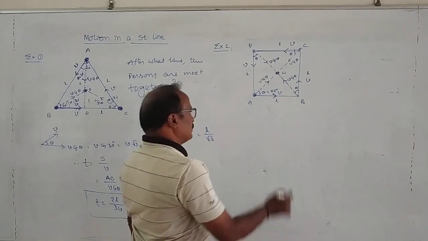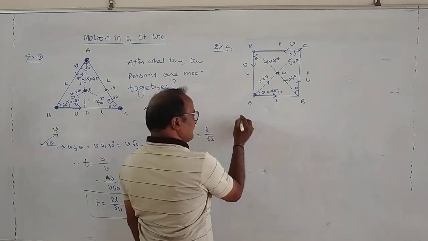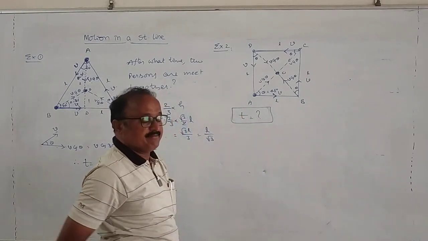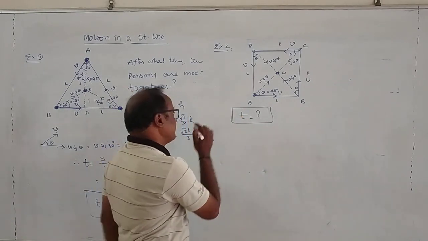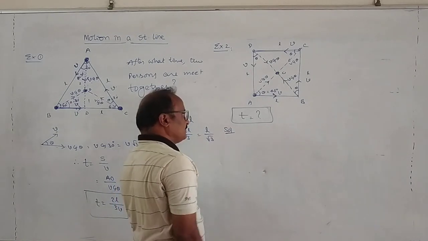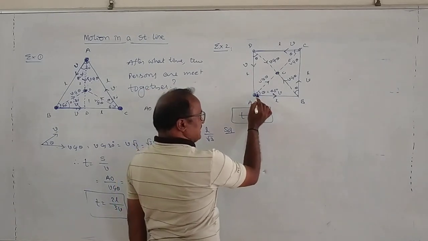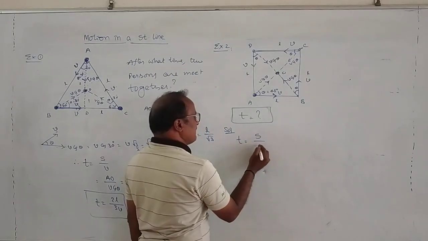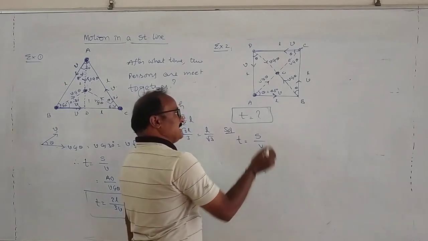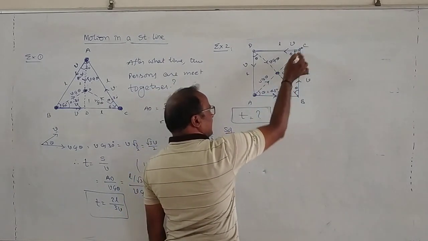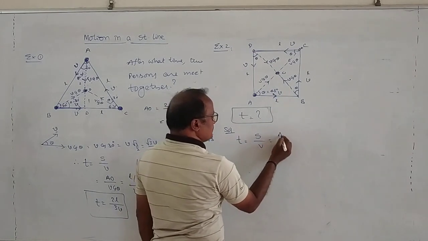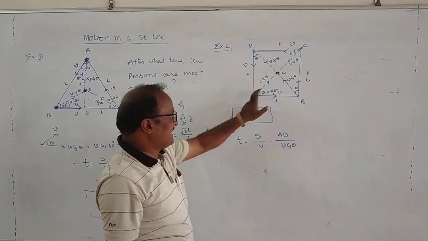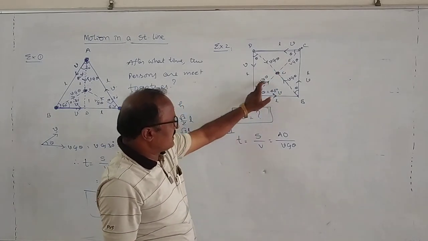Now, to calculate after what time the four persons meet together, from triangle ABC, the time we need is displacement by velocity. Displacement means AO or BO or CO or DO, so time is AO by V cos theta, AO being along the direction of the velocity component V cos theta.